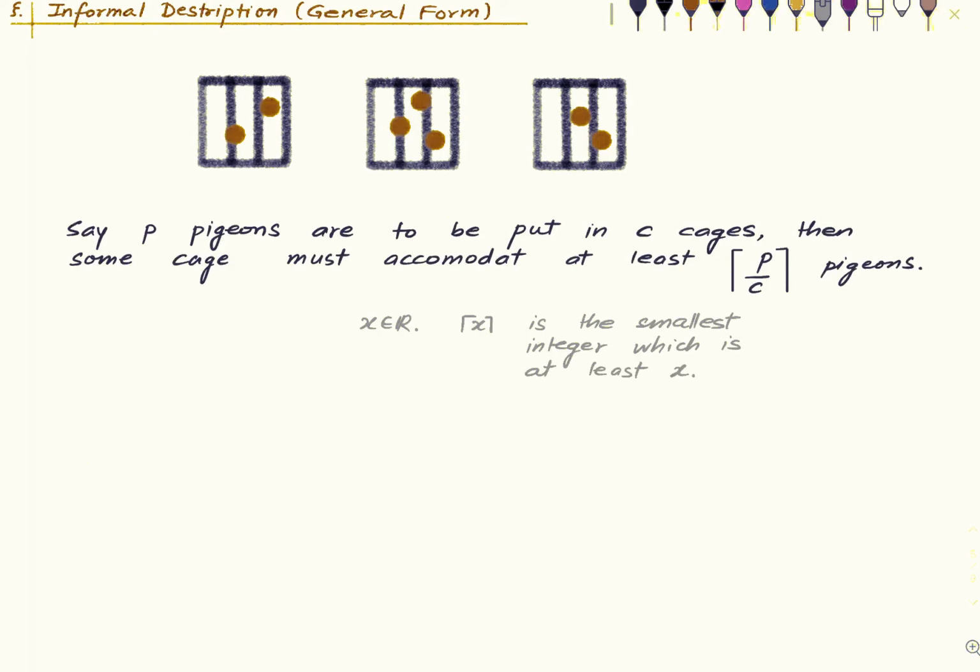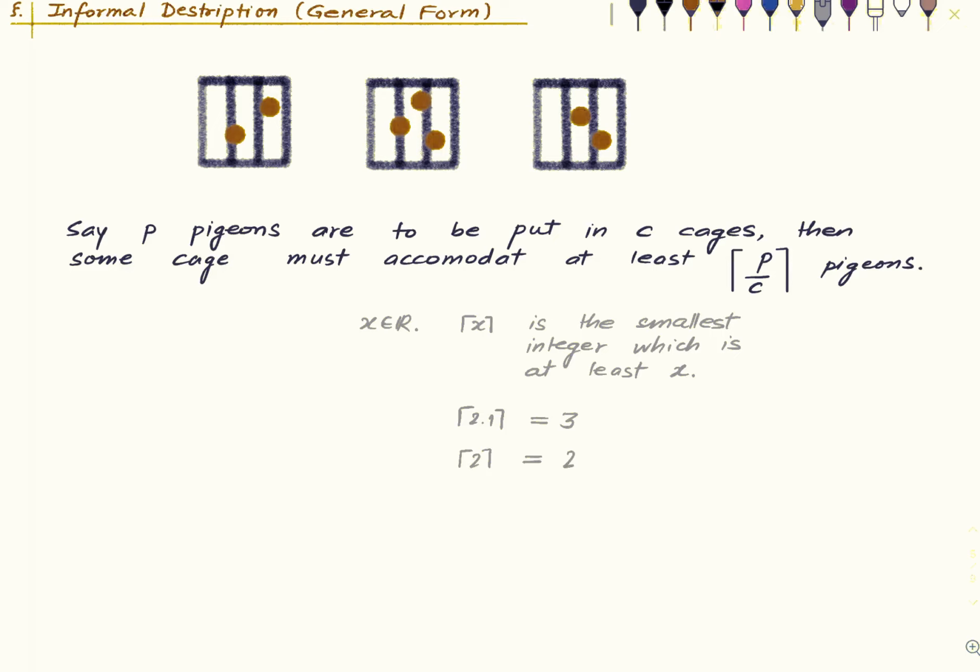Okay, so for example, what is the ceiling value of 2.1? It is equal to 3, because 3 is the smallest integer which is at least 2.1. 4 is not, because 4 exceeds 3. It is not the smallest integer which is at least 2.1. What is the ceiling value of 2? The ceiling value of 2 is 2. 2 is the smallest integer which is at least 2.